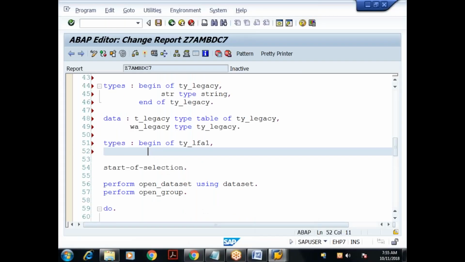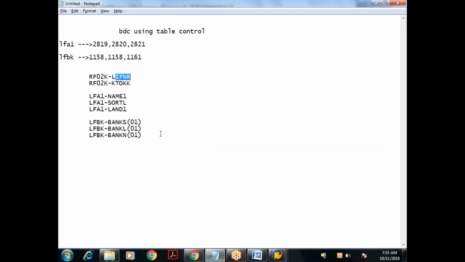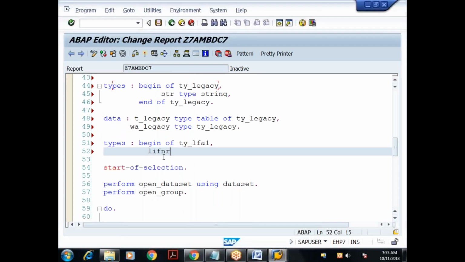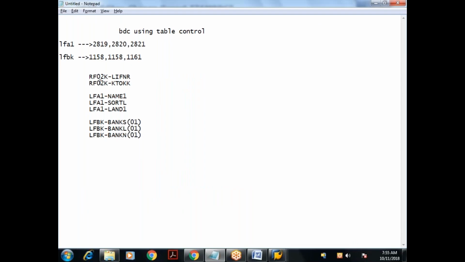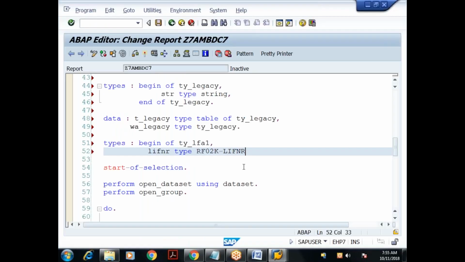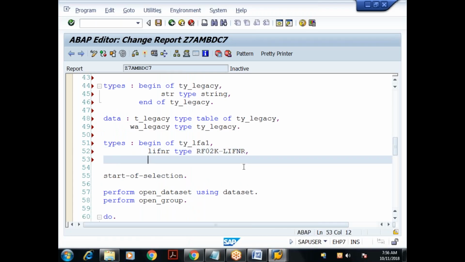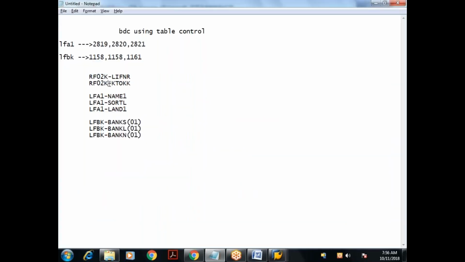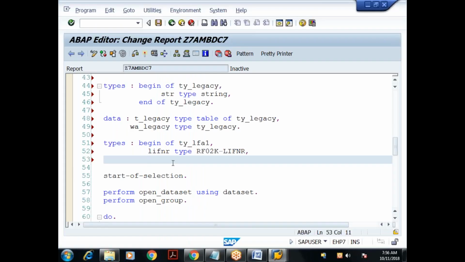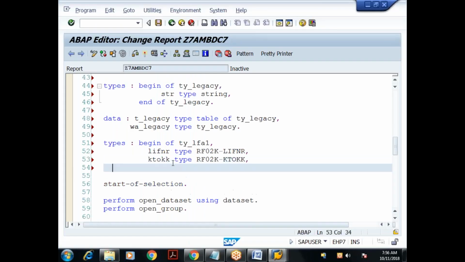So what is the first field here? LIFNR. So I'll take LIFNR type. I don't know which table it is there, so I'll directly refer to this: RF02K-LIFNR. Done. Then what is the next field there? Account group, KTOKK. Type so and so. Done.